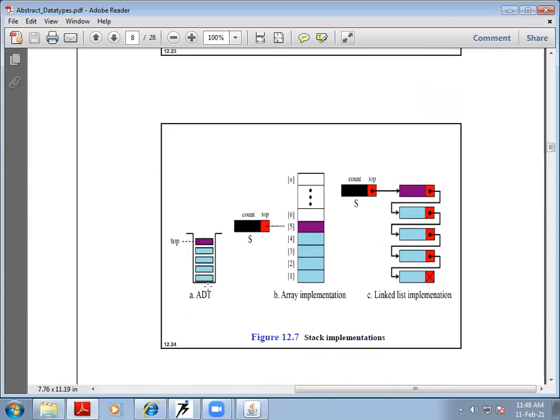This is a stack data type, and this is how it is implemented in the form of an array using the indices of the array. And this is how it can be implemented as a linked list. In a linked list, if you remember, there are two parts of the item. The first part, the red one which is shown, is the address of the item, and the blue part contains the elements. Okay, so the addresses connect the items to each other one after another, and that's why this is called a linked list. All the elements are linked to one another by this address tag.